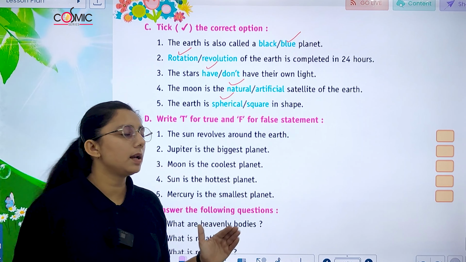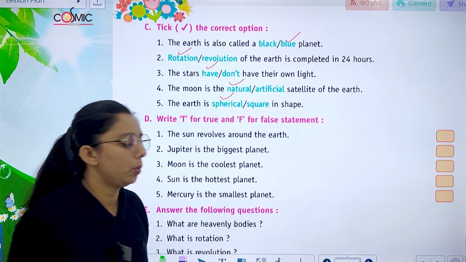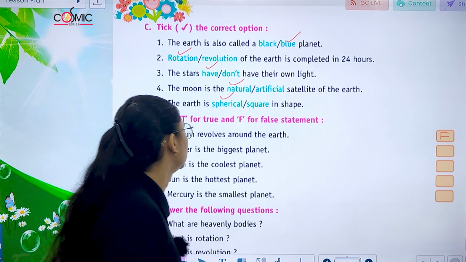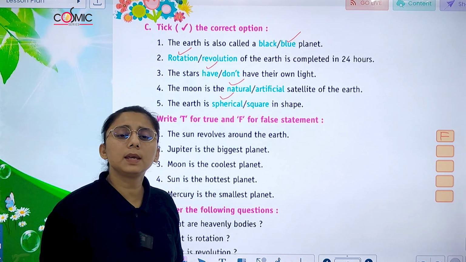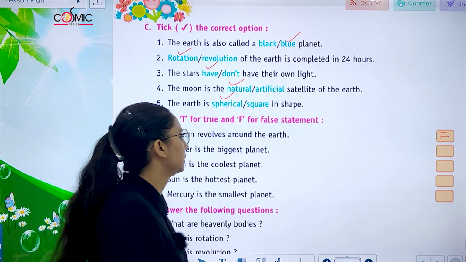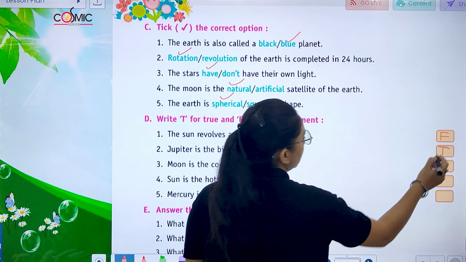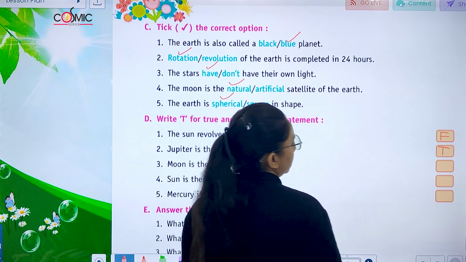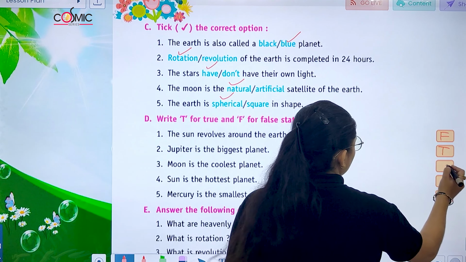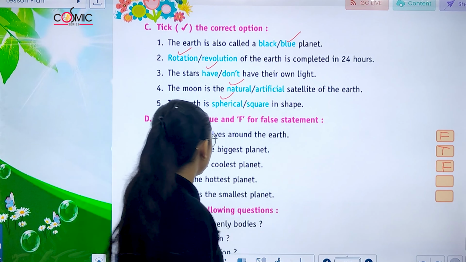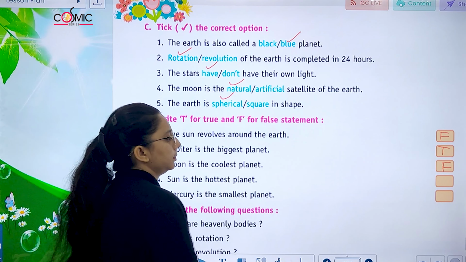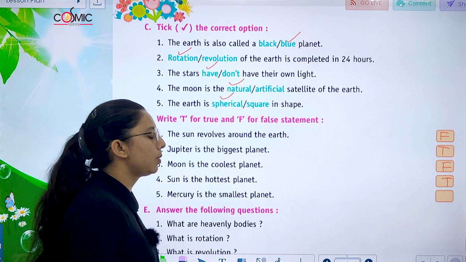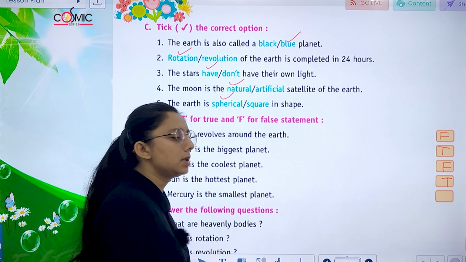Now write T for true and F for false. First statement: the sun revolves around the earth. No, the earth revolves around the sun. Jupiter is the biggest planet. Moon is the coldest planet. False. Sun is the hottest planet. Mercury is the smallest planet. It's true.